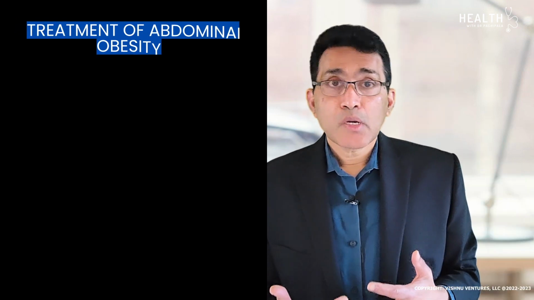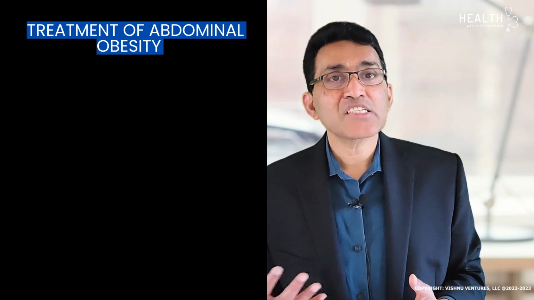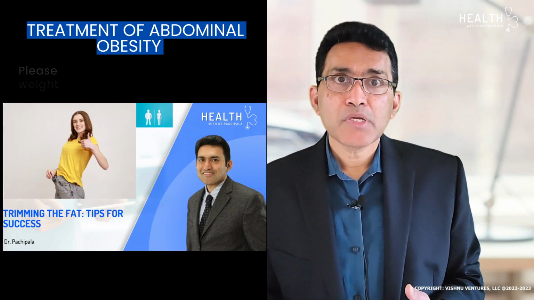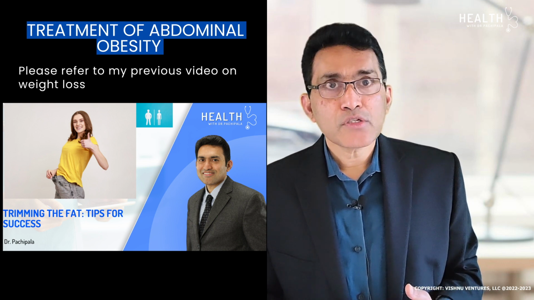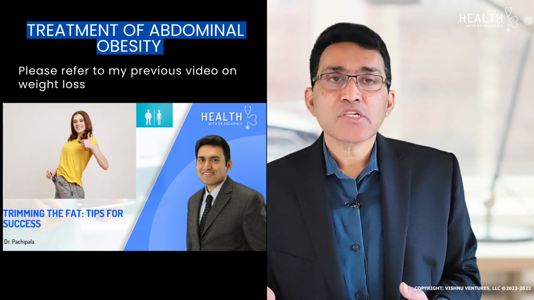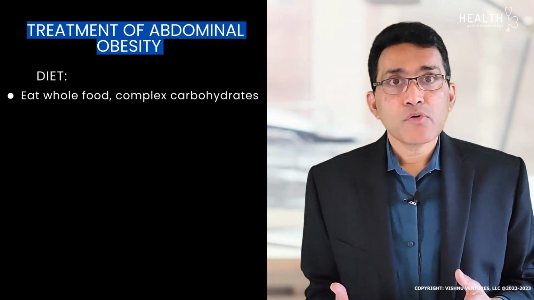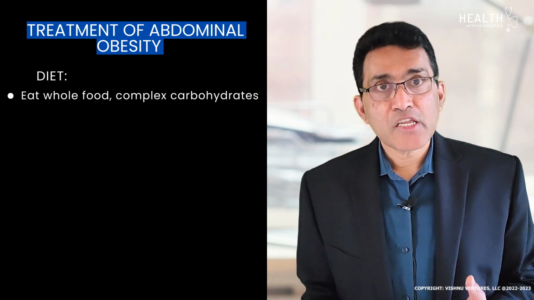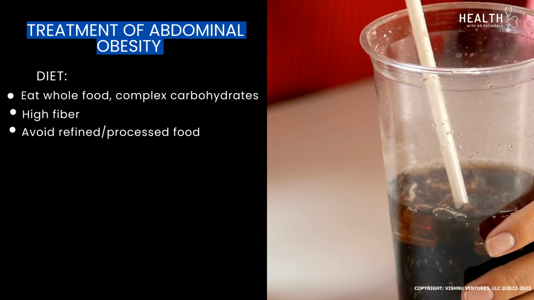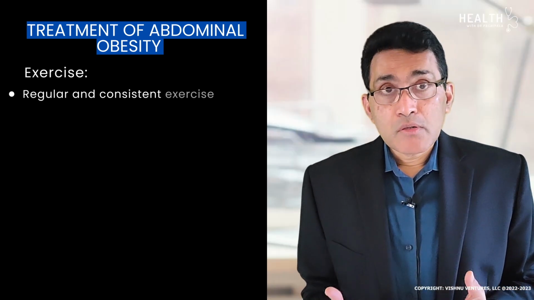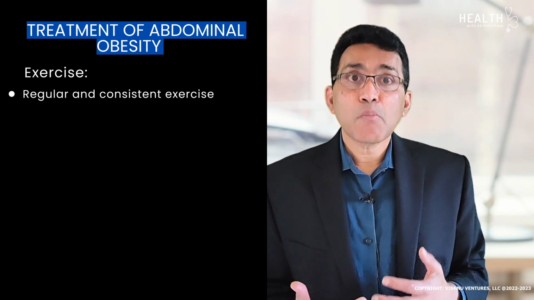How do we treat abdominal obesity? All measures discussed in obesity and weight loss that I discussed in the previous video apply. Please refer to the video on weight loss. The best way to lose belly fat is through a combination of weight losing strategies such as dieting and exercise. As far as the diet, eat whole food, complex carbohydrate containing food with a lot of fiber, and avoid sugary drinks and refined products. As far as exercise goes, regular and consistent exercise can reduce abdominal fat and improve body composition